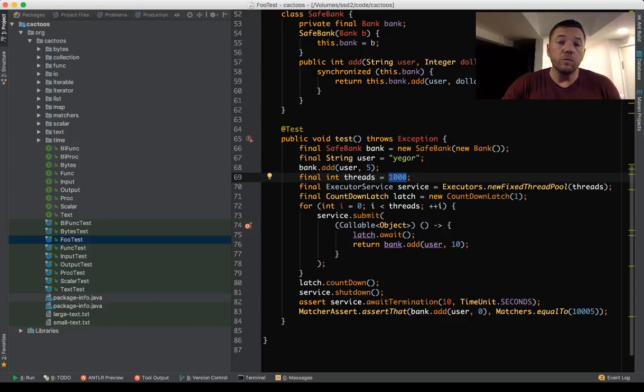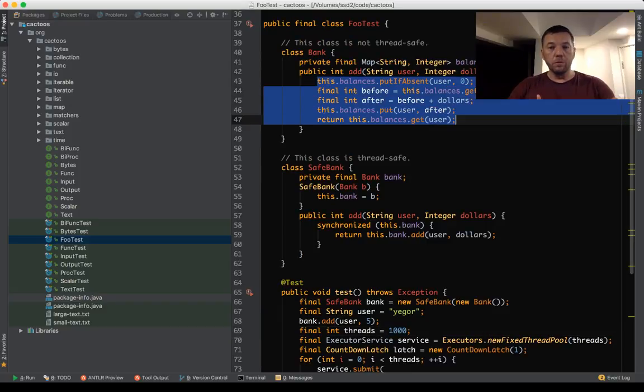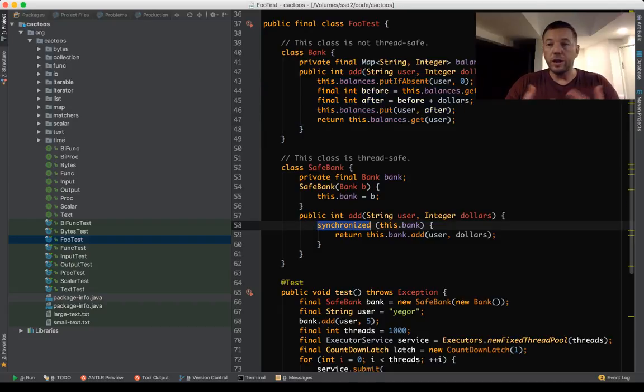Because we cannot allow them to touch our balances from multiple points. We need to put them in line. But it's not effective. Of course, it's slow. It may be slow. It will be slow. It's the slowest option, actually. This synchronized keyword is the slowest option you can ever have. But it is safe. It's going to give you a 100% guarantee in all situations. But it's the slowest option.